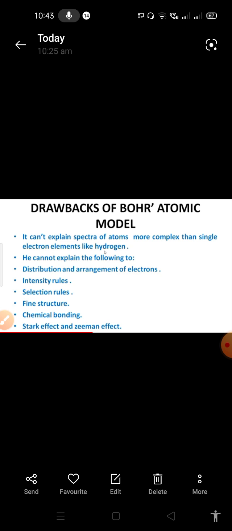Next, he also does not explain the following properties. What are those properties? The distribution and arrangement of electrons: how the electrons are distributed and how they are arranged. This is also not explained by Bohr. Next, intensity rules, selection rules, and fine structure. What exactly is the fine structure? We will explain that in the next slide.